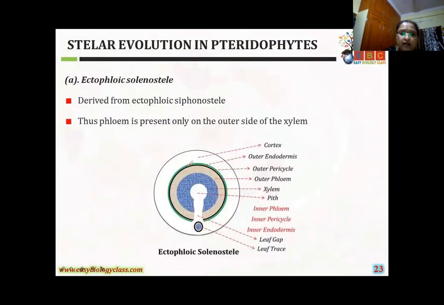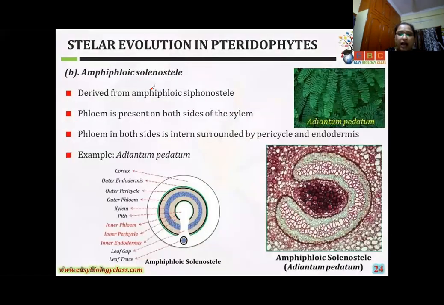See here, phloem is present only on the outer side, where the inner side is the xylem, and the pith part you can observe in this one. In the ectophloic siphonostele, this is the pith part. The phloem is present only on the outer side of the xylem, not inner and outer, only the outer side. That's why ectophloic solenostele.